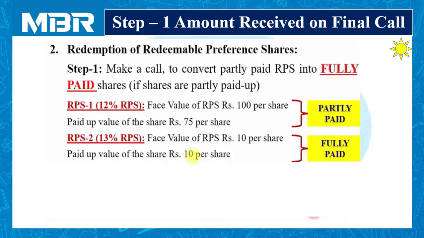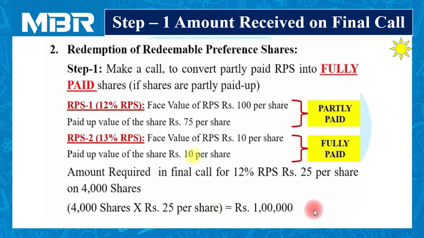As you all know, we have nothing to do with fully paid up preference shares, but on partly paid up preference shares we have to make a call, and the amount of call per share is rupees 25. That you can easily connect with the information provided to us over here. Let us check. Face value is rupees 100 and paid up amount is rupees 75.